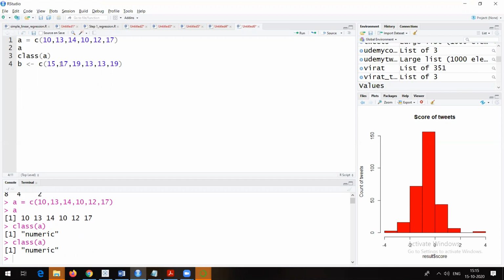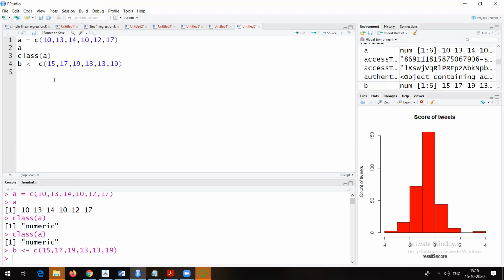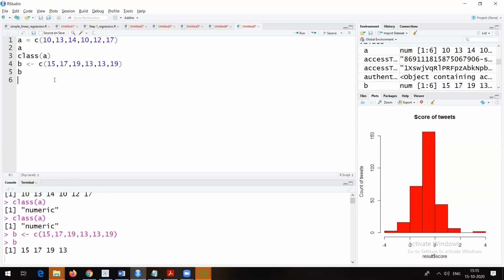Similarly, I will go here and press control enter. Now if I try to see what B is, I will be able to see the values of B, like 15, 17, 19, 13, 13, 19. So we have A as well as B.